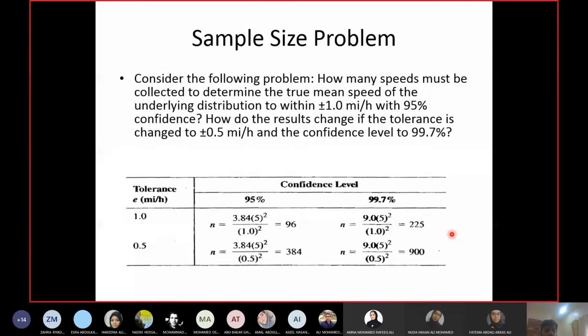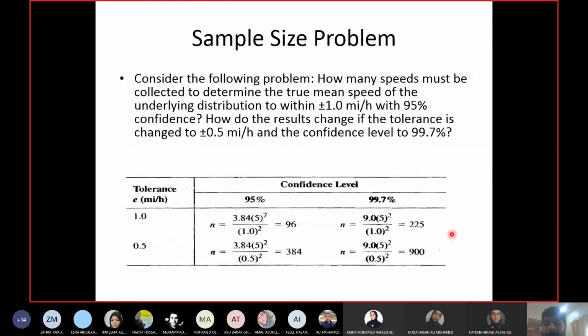Okay. And how many they should be, you can calculate it from these equations. Now, one more thing, which is the standard deviation. Assume you calculated the number of samples, and then you went to the field and collected them, but the standard deviation which you assumed is not what you will actually get from the data set. So you have to perform a check once the samples are collected.